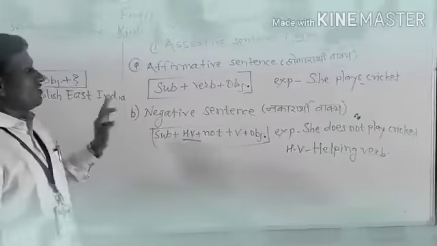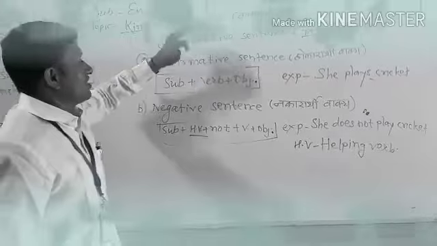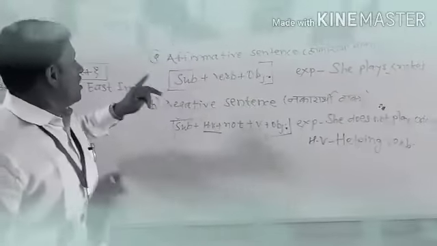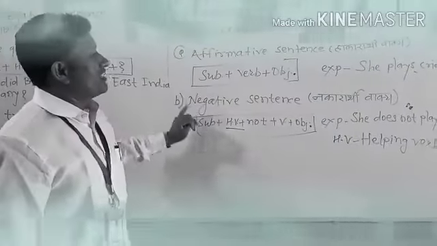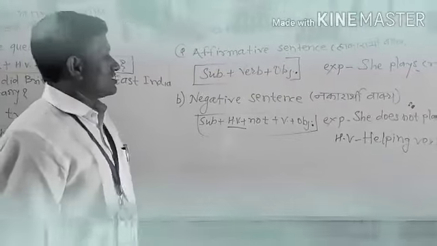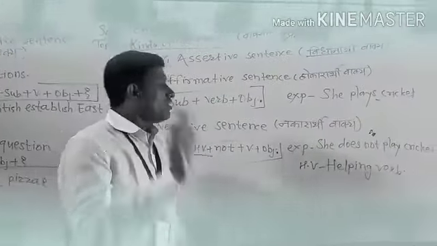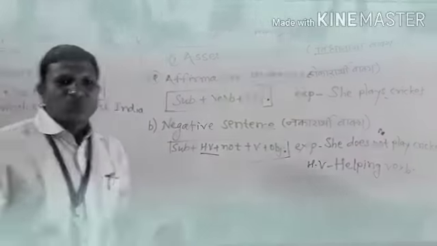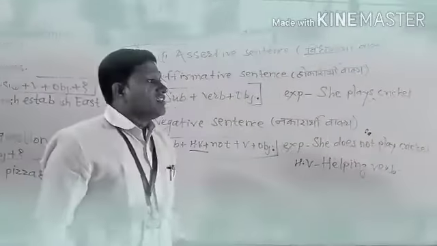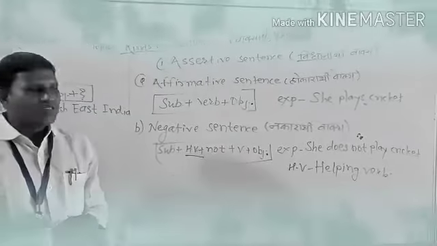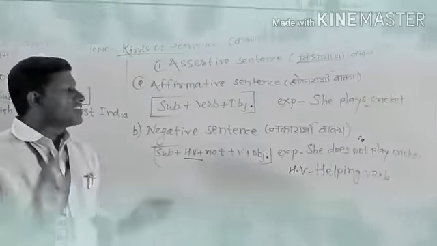In this way we learn the assertive sentence, and the assertive sentence has 2 types. First is affirmative and second is negative sentence. In this way you can frame many more sentences, just like Sachin plays cricket, or you are eating mango. You can make any other examples.